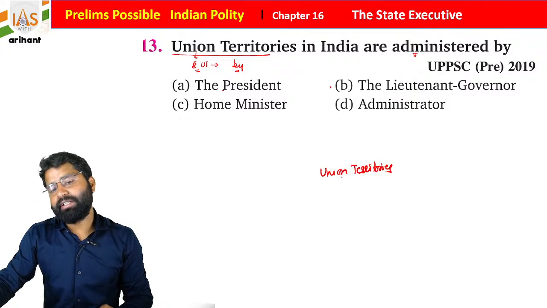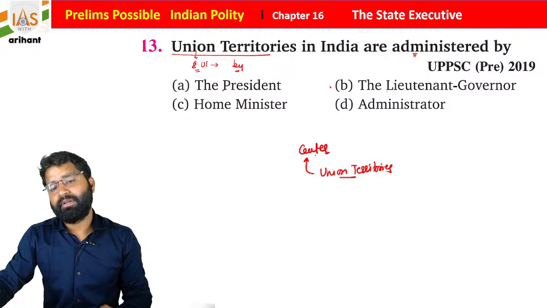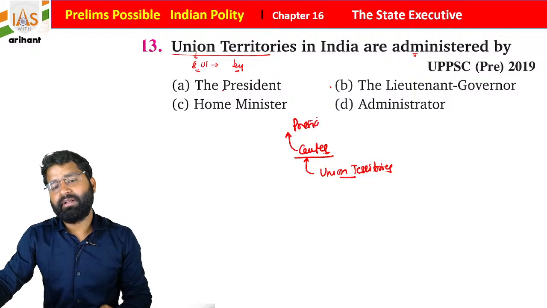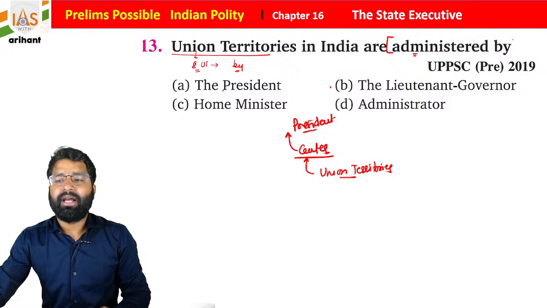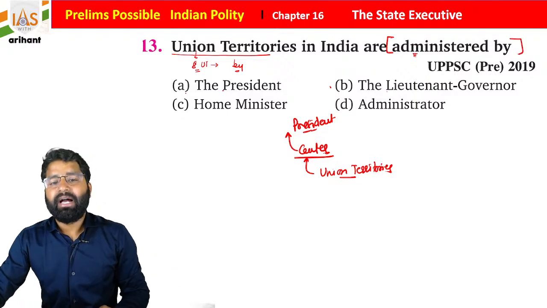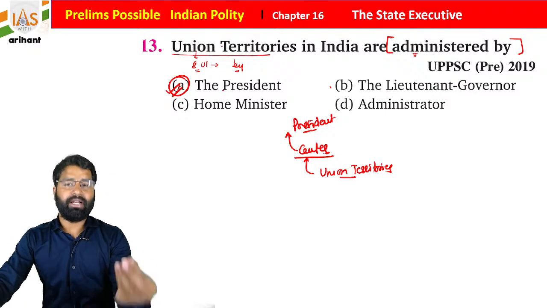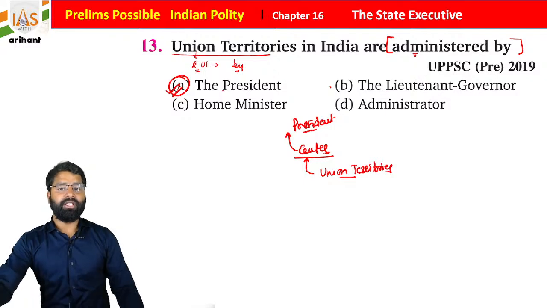These Union Territories, students, are directly under the control of the Centre. And who is the head of the Centre? Basically the President of India. So the President of India is head of the Union Territory, and he appoints an administrator over it, let's suppose the Lieutenant Governor of the Union Territory.